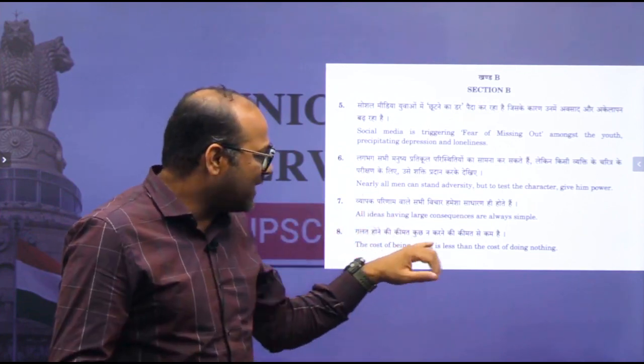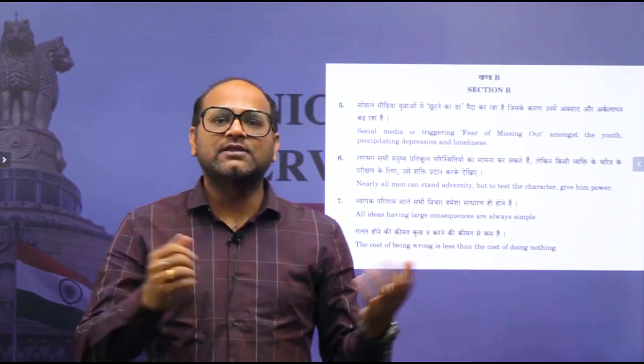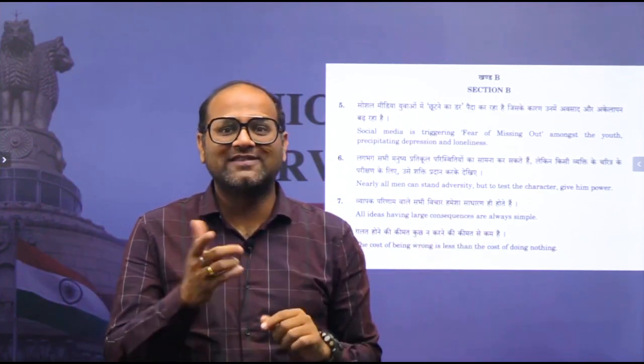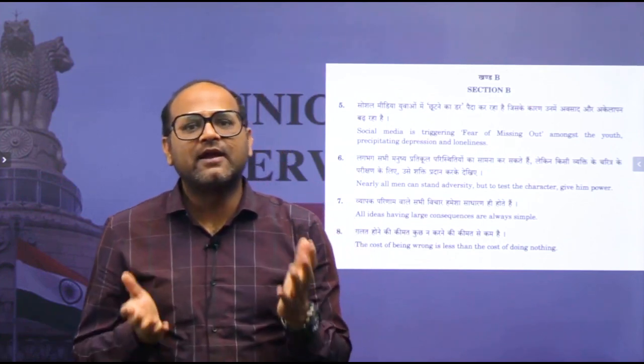So the cost of being wrong is less, or committing mistakes is less than cost of doing nothing. And sometimes you also tell the counter argument why doing nothing is beneficial sometimes. So that way you have to make a fine balance of arguments, counter arguments, substantiating your counter arguments, and dimensions with appropriate example, and you have to bring dimensions, multi-dimensional approach. How multi-dimensional approach will come? You have to relate at all aspects.